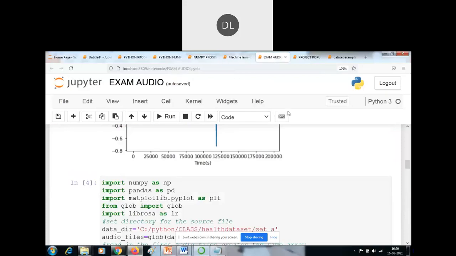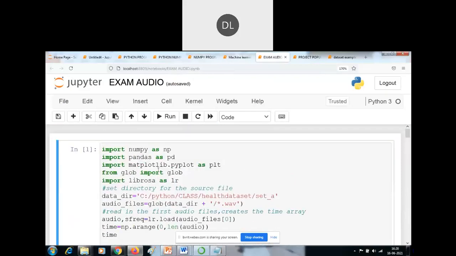Next I will show some audio learning programs now. This is one of the first audio files. See here, I'm importing NumPy, Pandas, and Matplotlib. So 3 libraries are imported here. What is the use of NumPy? NumPy is one of the array processing packages. What is the use of Pandas? Pandas is one of the popular Python-based data analysis toolkits, a high-performance data manipulation toolkit, and it is built on NumPy also.